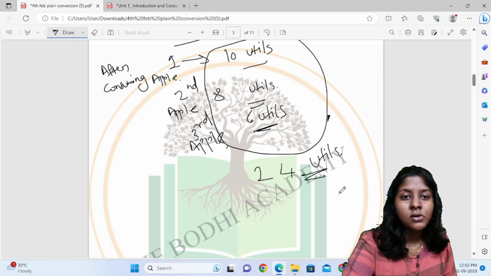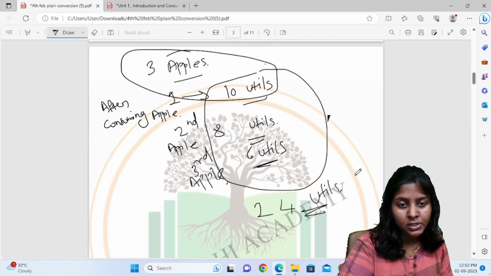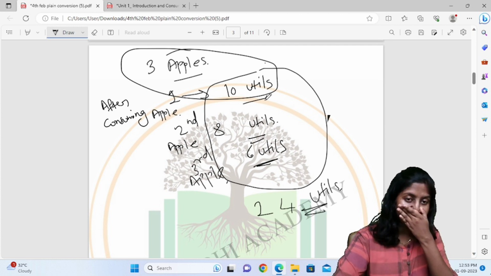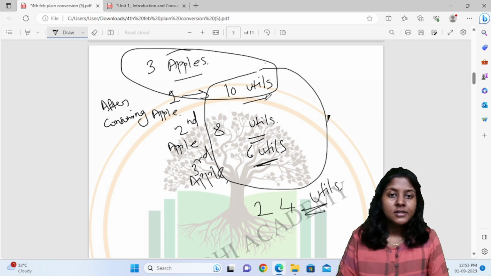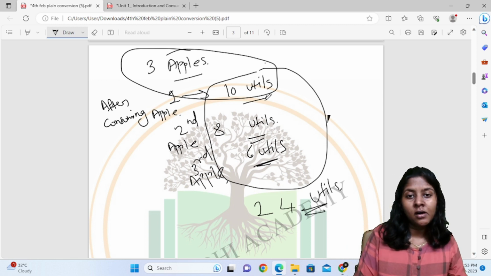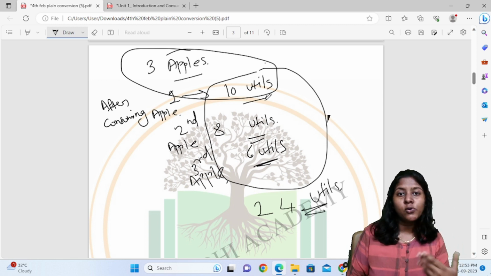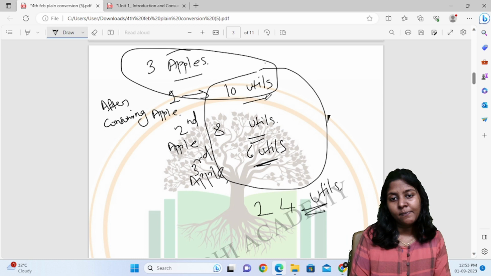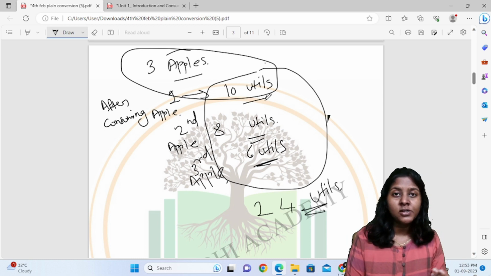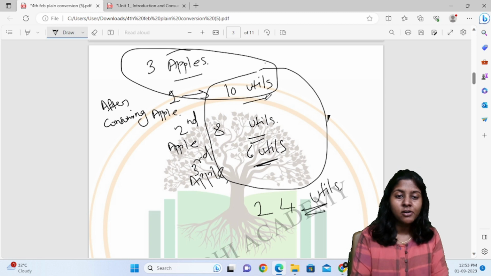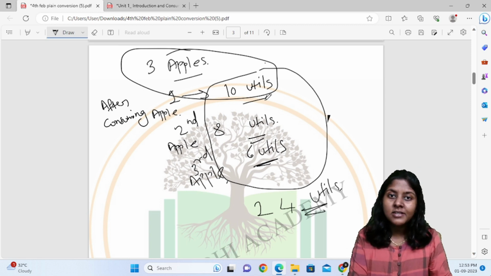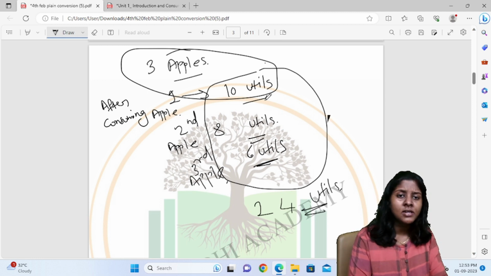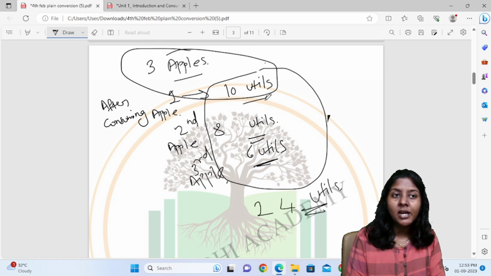commodity. Here, 3 apples were given, and after consuming 1 apple we got 10 utils, the 10 satisfaction. Coming to the next point: when you consume the first apple you get more satisfaction. Again, if you are consuming the second apple, you won't feel that much satisfaction. Then if you consume the third apple, the satisfaction will go down. This is how the satisfaction level goes down, and to achieve this, the process should be continuous.